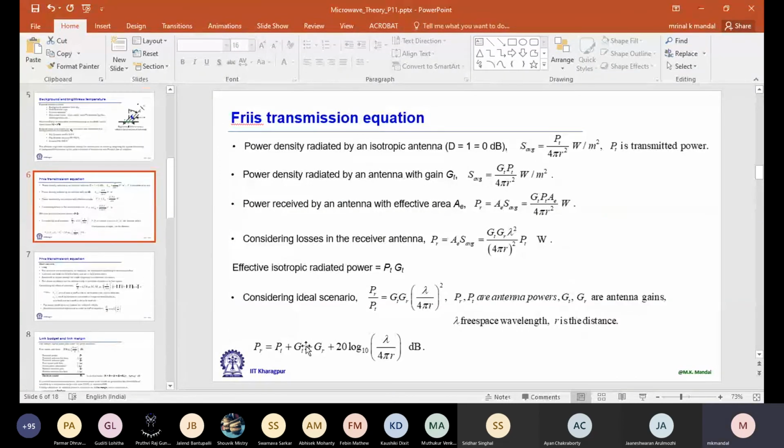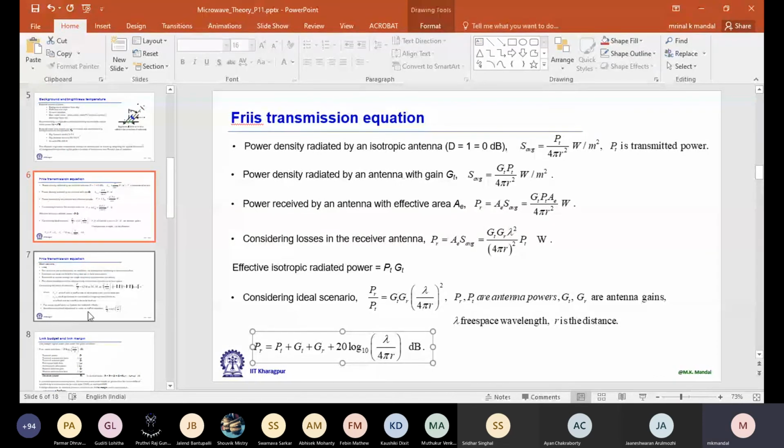In this expression, you might have seen we use 20 log of lambda by 4 pi. Originally it is 10 log 10, so the factor of two came because of the square. So always it is power in decibel scale. Sir, so GT would be 10 log 10 of GT, right?